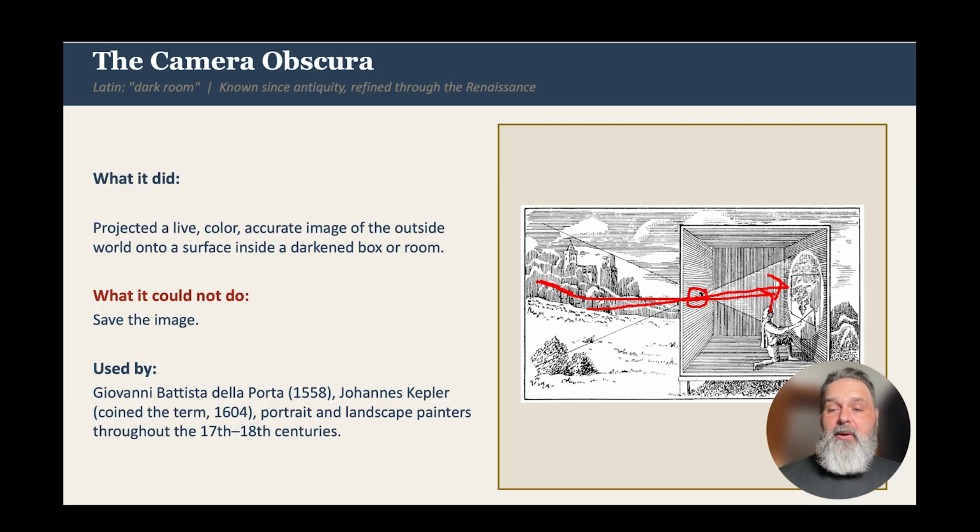Giovanni Battista della Porta, an Italian scholar and polymath, described the camera obscura in detail in 1558, and the astronomer Johannes Kepler actually coined the term camera obscura in 1604.